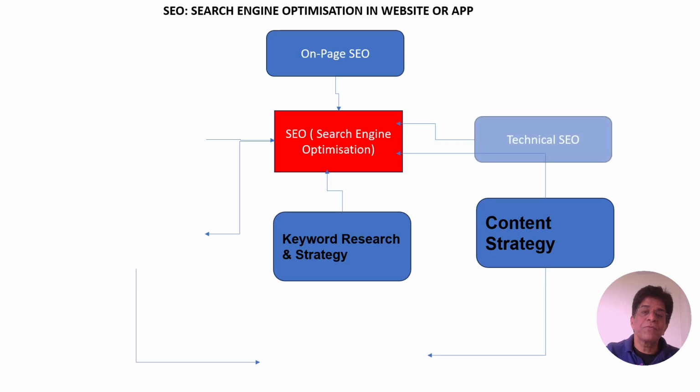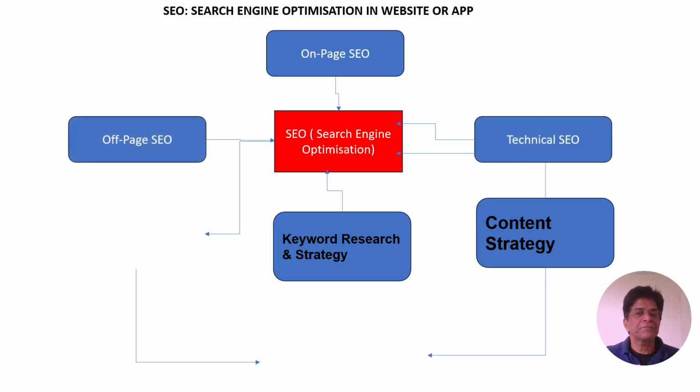And the next option will be your off-page SEO. One configuration is on the page itself. In the page itself, we have to configure the technical SEO. But in the case of off-page SEO, we have to come out of our website and see how our websites are connected to other websites of similar or related or relevant type. That is what off-page SEO is saying. On-page is within our website. Technical is within our website.